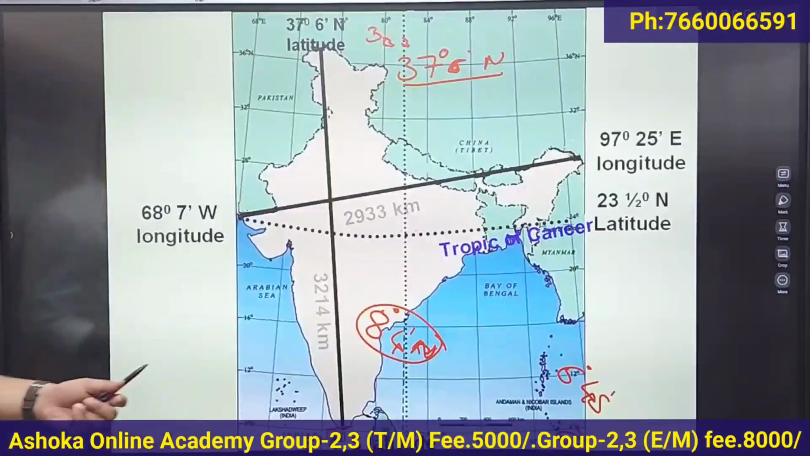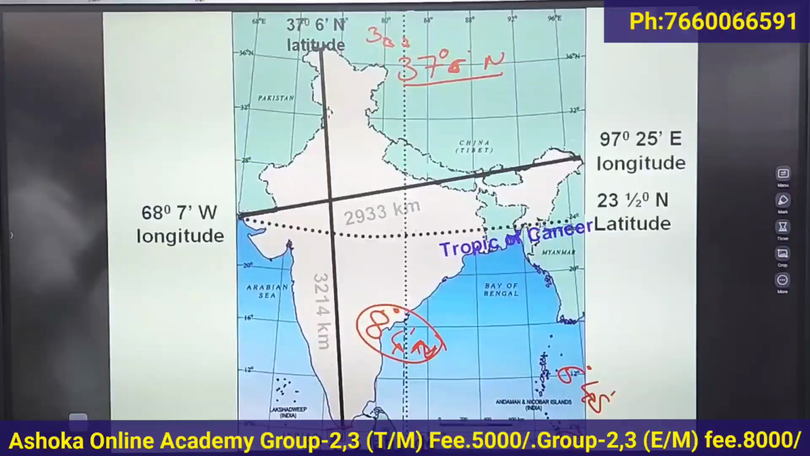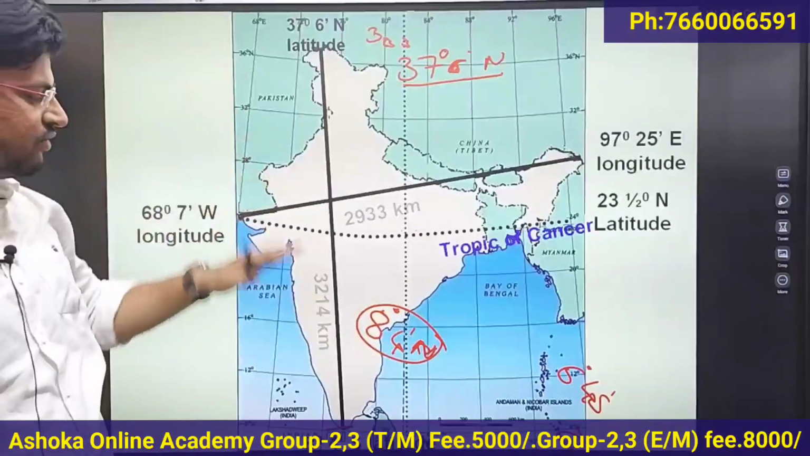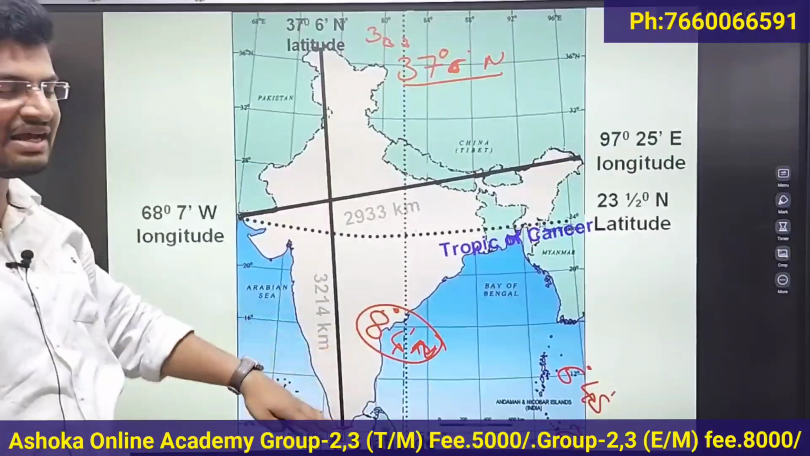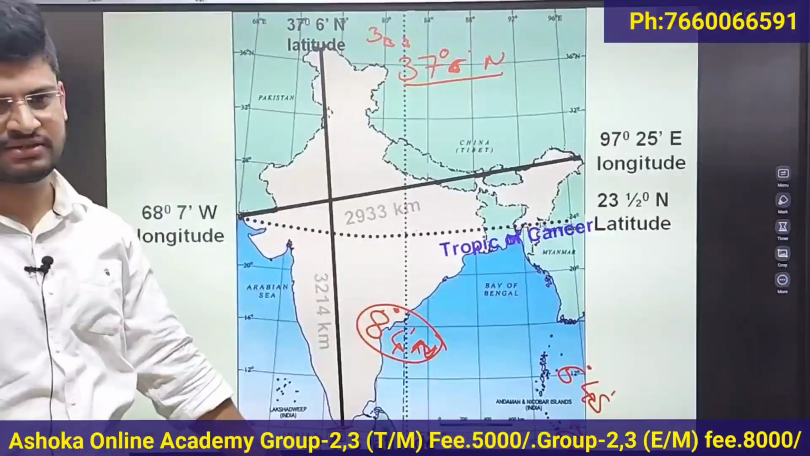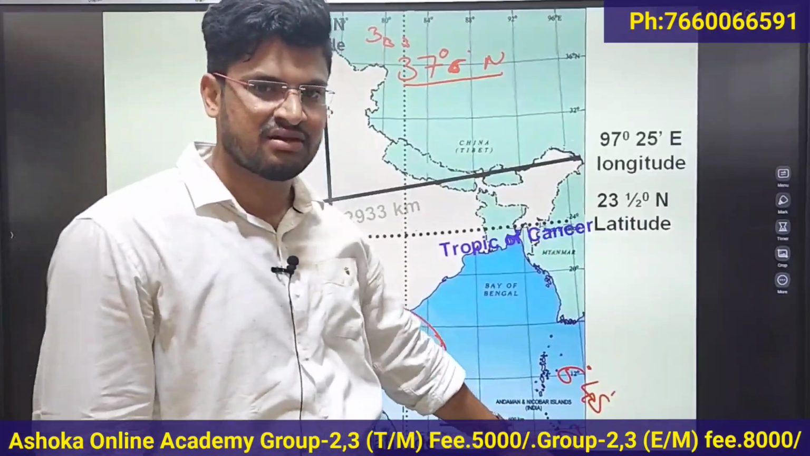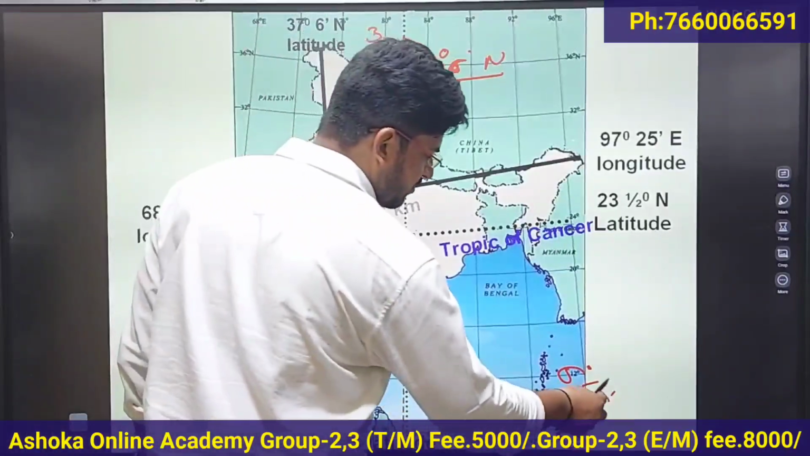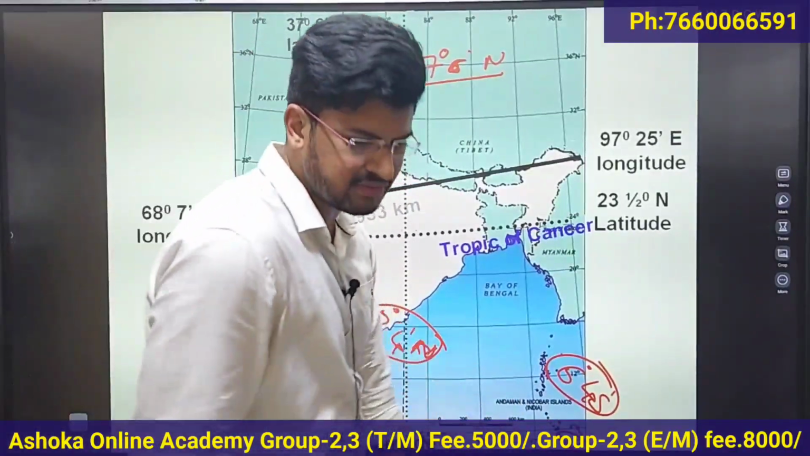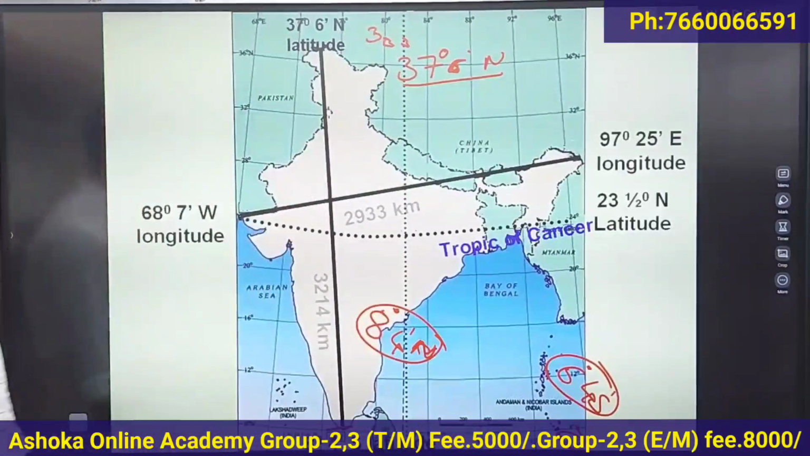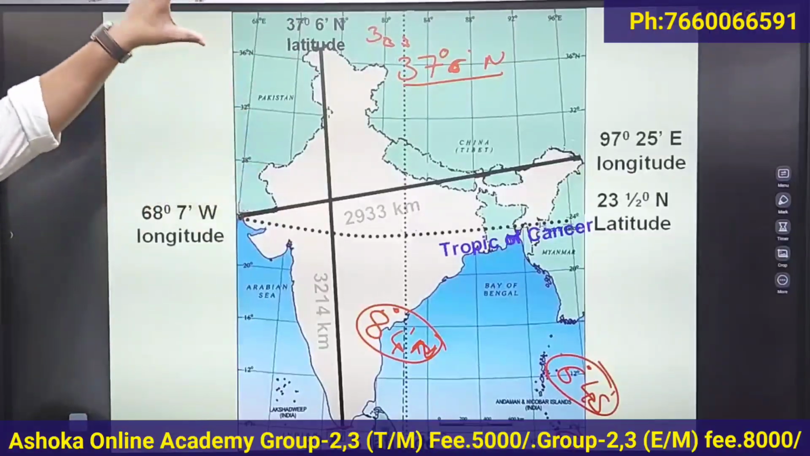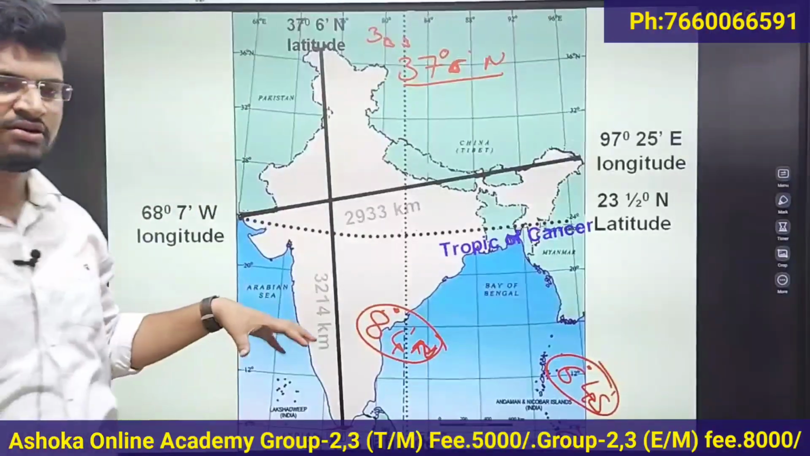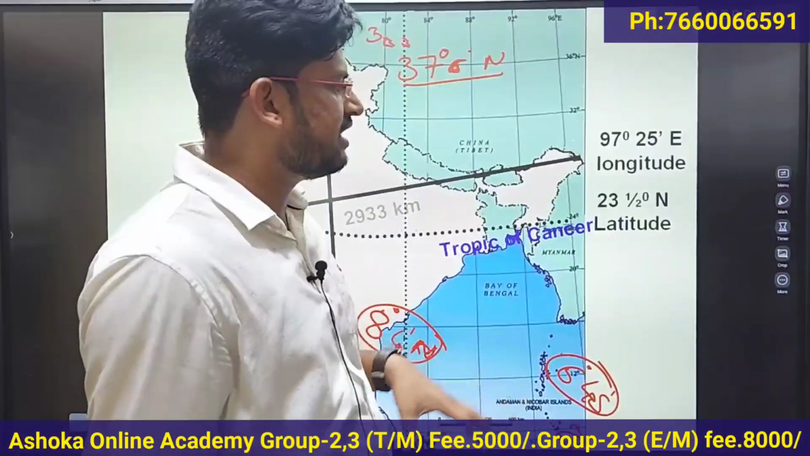So the northernmost latitude of India is 37 degrees 6 minutes north. The southernmost latitude, if you consider the mainland, is 8 degrees 4 minutes. If you include the islands, it is 6 degrees 45 minutes. This place is near the equator. The Andaman and Nicobar Islands are near the equator. So this is the latitudinal extent of India, 37 degrees 6 minutes north and 8 degrees 4 minutes north.